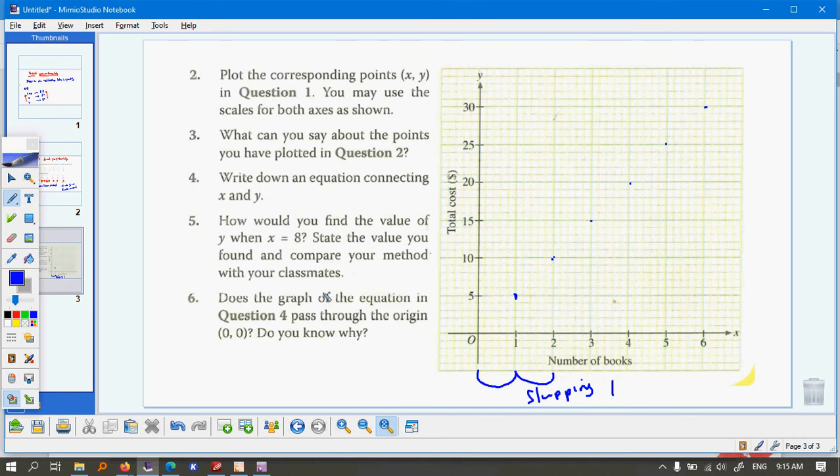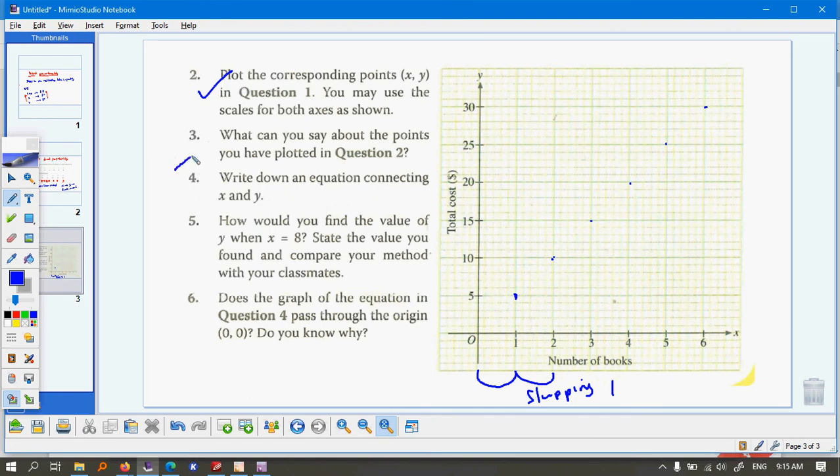After, we need to join them with a line, but I'll do that later. 1 hour, this is done. Our third question is, what can you say about the points you have plotted in question 2? Okay, what do you notice about the points you've plotted in question 2?